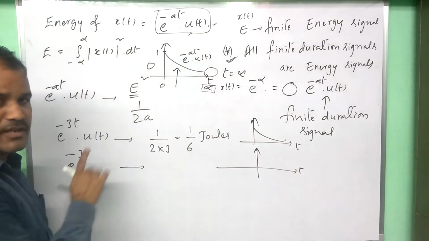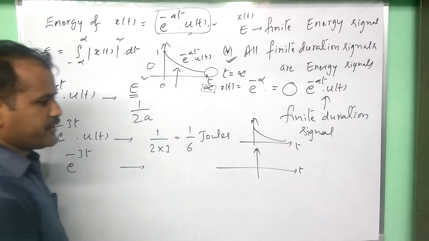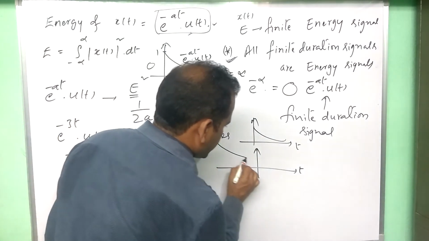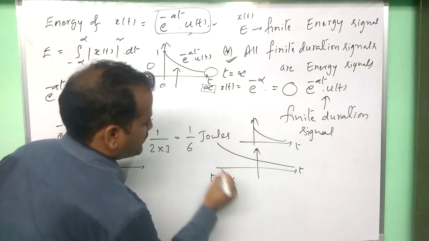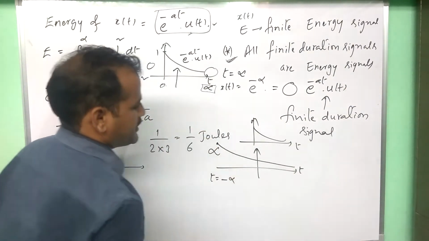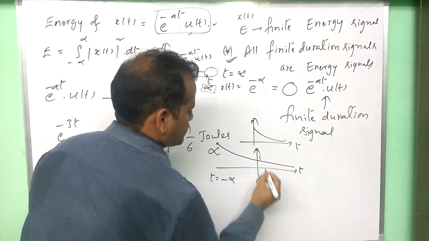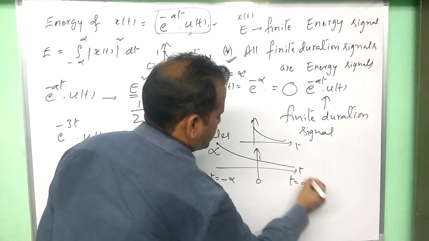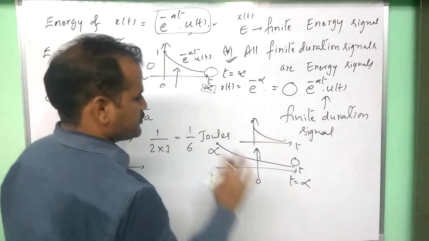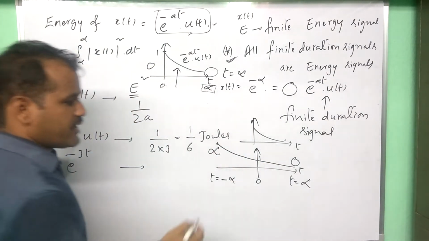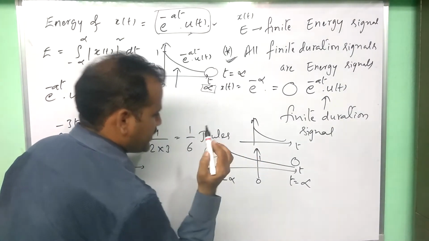I have discussed this signal in the basic elementary signals video. The graph is like this. That means at t equal to minus infinity, the amplitude is infinity, at 0 it is 1, and at t equal to infinity it is 0 amplitude.